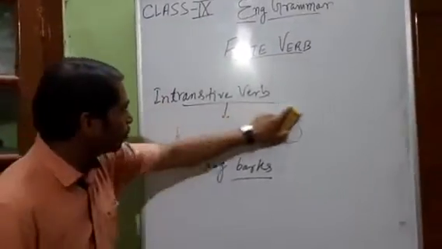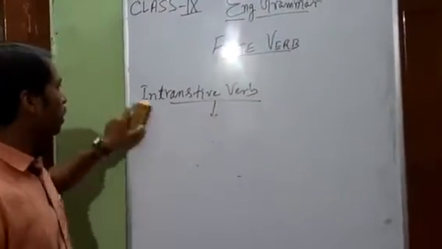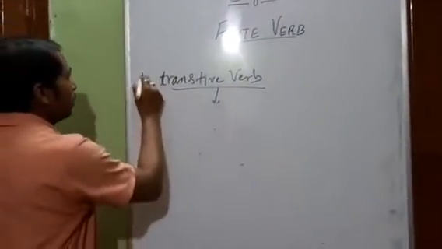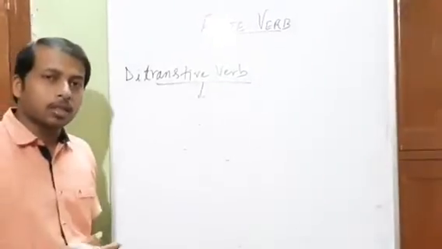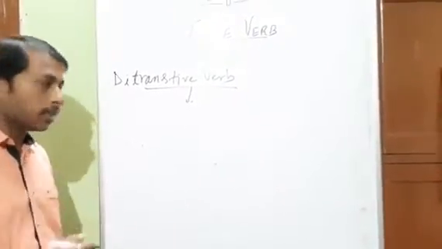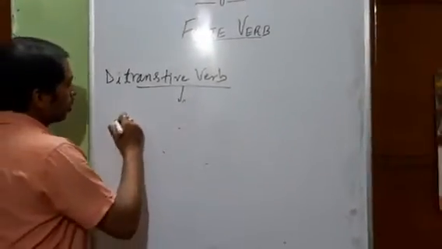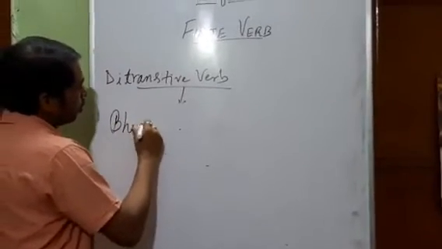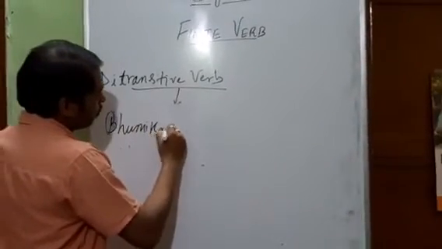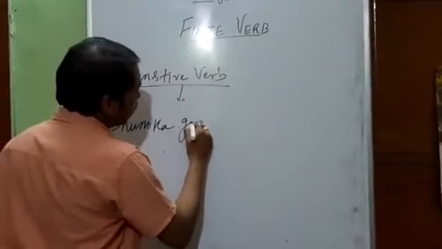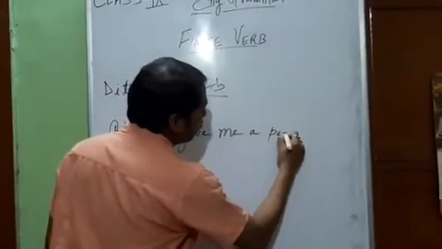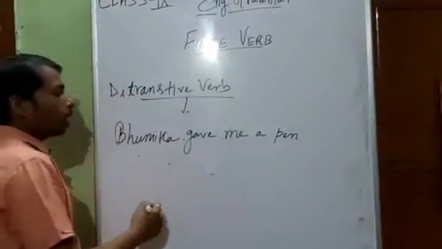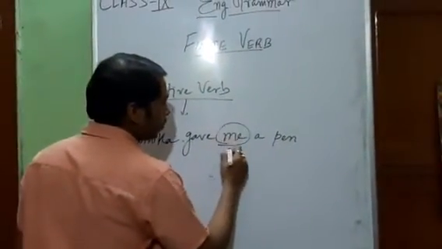One more kind of verb is there. It is known as ditransitive. Ditransitive means where we have dual objects. Two objects are there in a single sentence. Let's see. Bhumika gave me a pen. Bhumika gave whom?